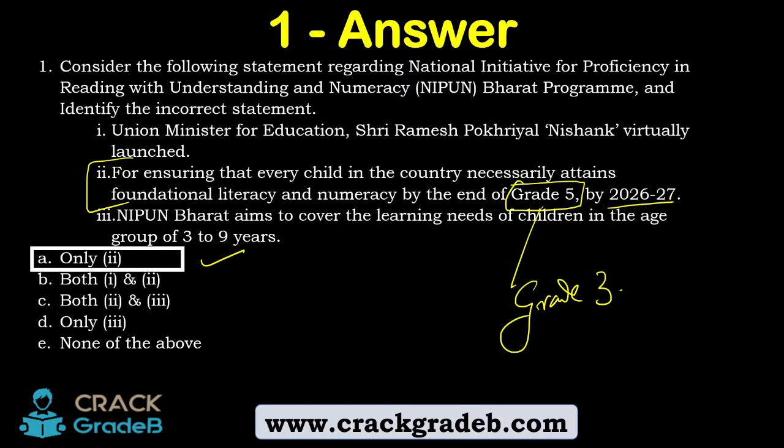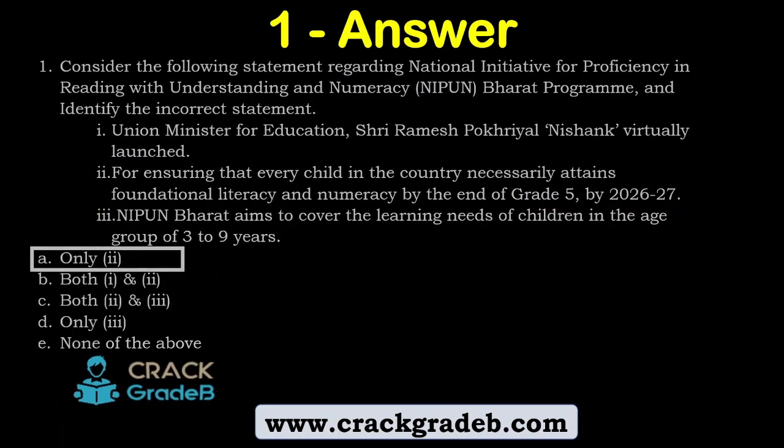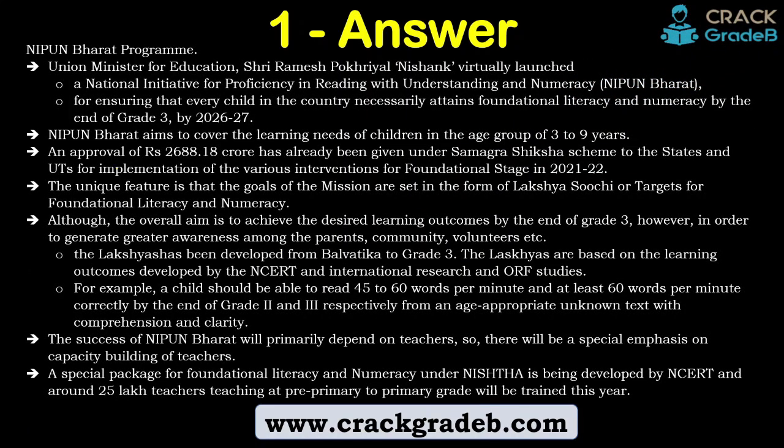Now let us see some more important facts about the Nipun Bharat program. Till this much information is already there in the question. Nipun Bharat aims to cover the learning needs of children in the age group of 3 to 9 years. In phase 1 also you can get an objective like this. The target year is 26-27. It was launched by then Education Minister Ramesh Singh Pokhriyal Nishank. The amount approved is 2688.18 crore for this Nipun Bharat program.